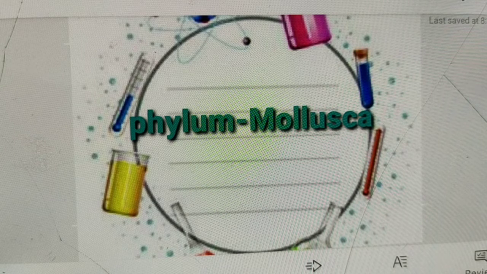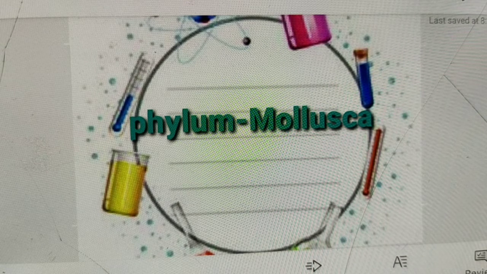Okay, their mouth contains a rasping organ for feeding, and that is called radula. Mantle or pallium more or less covers the body and secretes a shell made up of calcium carbonate. Blood vascular system is open type. Okay, nervous system comprises of paired ganglia joined by the nerve connectives and commissures. In many mollusks, eyes and tentacles are present on the head. Statocyst may be present.